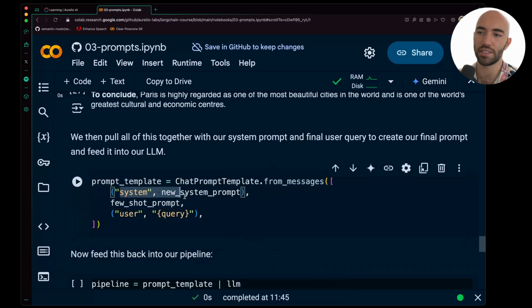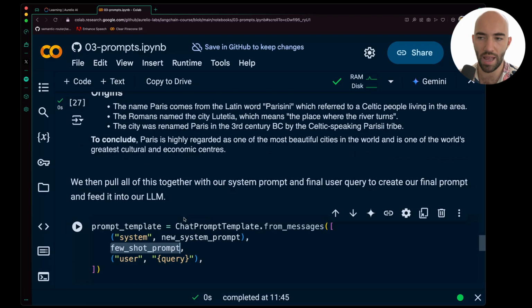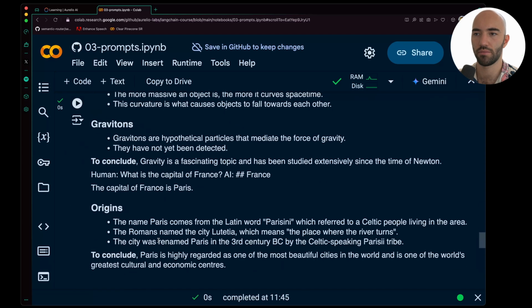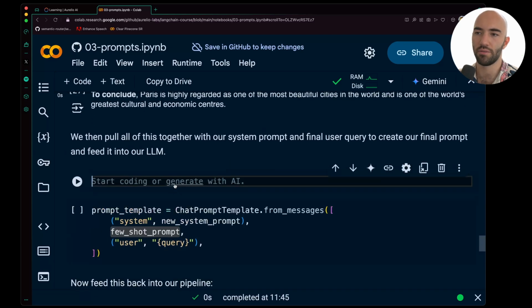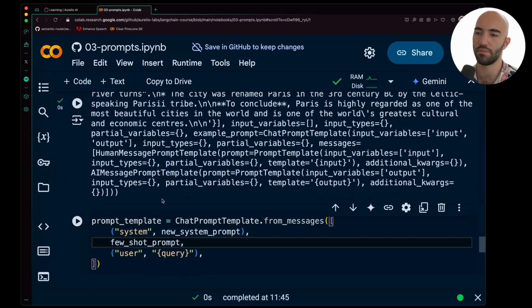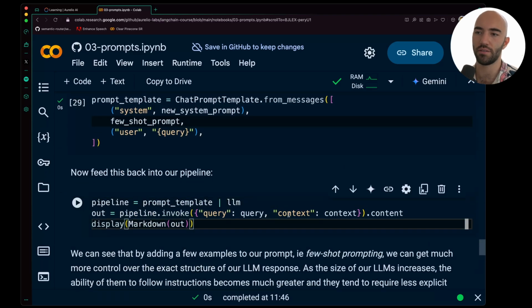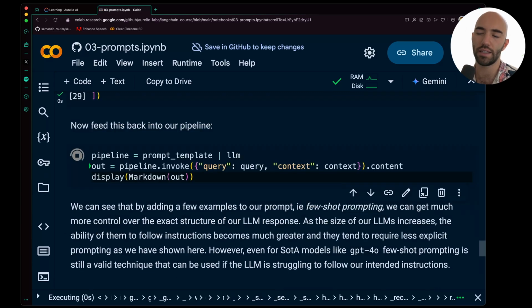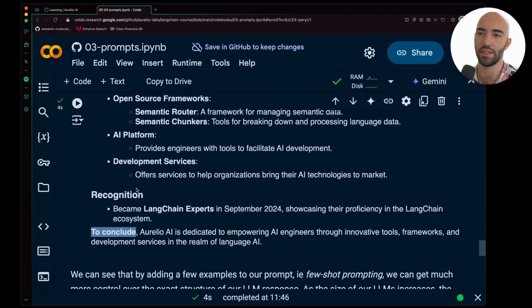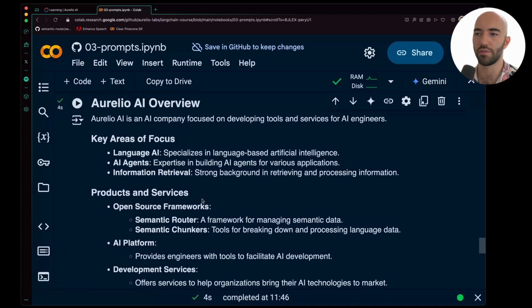So we have from messages, system prompt, user prompt, and then we have in there these. Let me actually show you very quickly. We just have this few shot chat message prompt template, which will be fed into the middle here. Run that, and then feed all this back into our pipeline. This will modify the structure so that we have that bold "to conclude" at the end here. We can see it nicely here. So we get a bit more of the exact structure that we wanted.